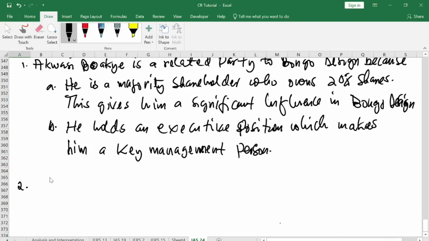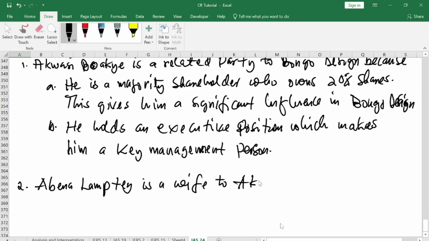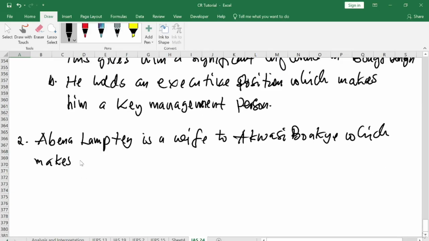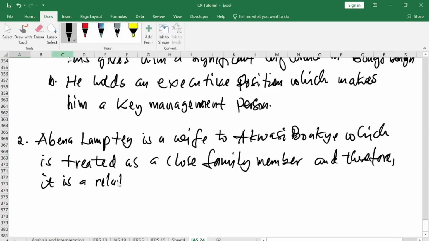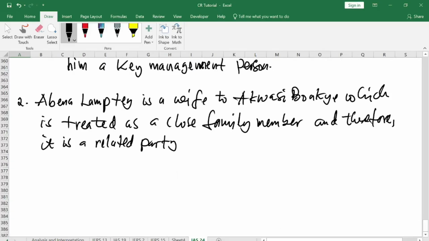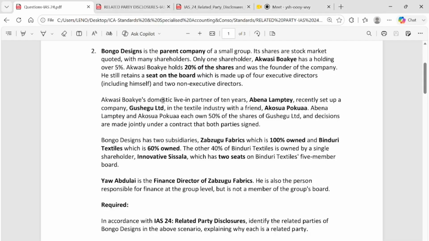So for the second paragraph, what you say is that Abna Lamte is a wife to Akwasi Buachi, which is treated as a close family member, and therefore it is a related party. You understand? It makes them a related party. That is the first part of that paragraph. So the first sentence, that is what that says. Now let us look into their business interest.